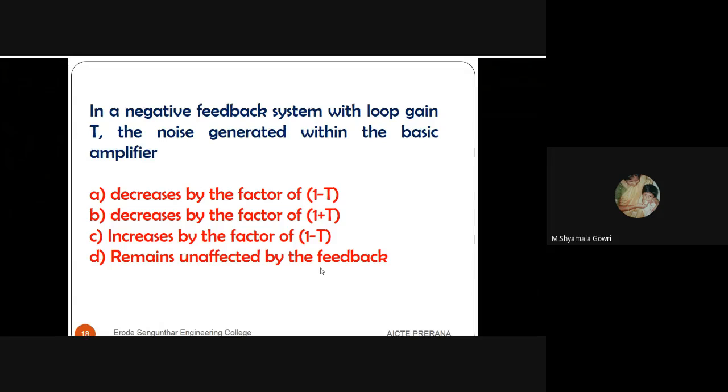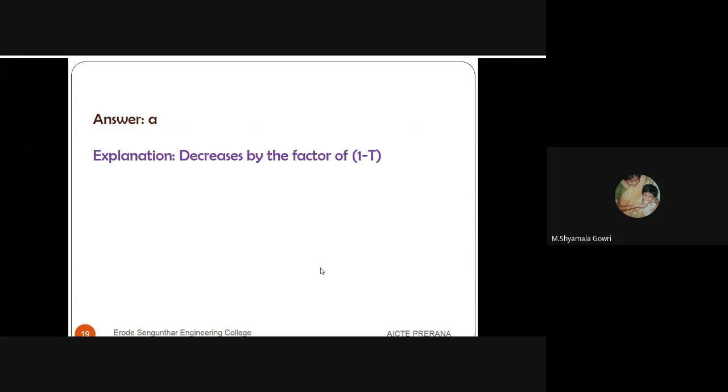In a negative feedback with loop gain T, the noise generated within the basic amplifier: options are decreases by the factor of 1 minus T, decreases by the factor of 1 plus T, increases by the factor of 1 minus T, remains unaffected by the feedback. The answer is decreases by the factor of 1 plus T.